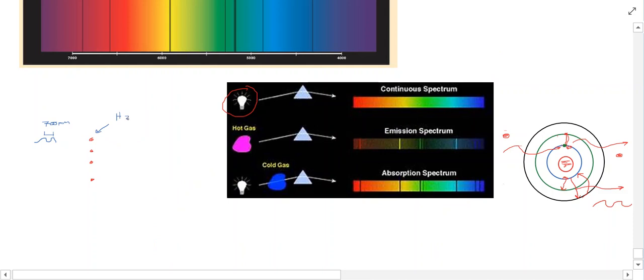So hydrogen, H2. When this light comes into contact with this atom, the electrons will get excited, they'll move up, move back down again, and then it'll give back out this same wavelength of light.